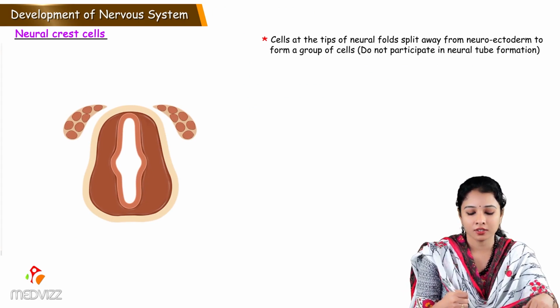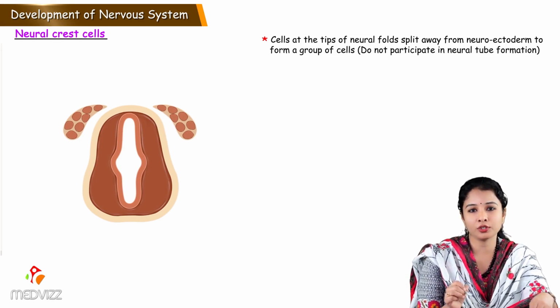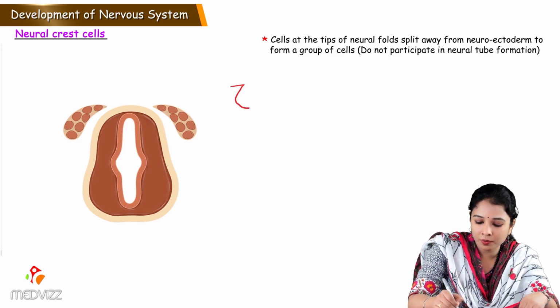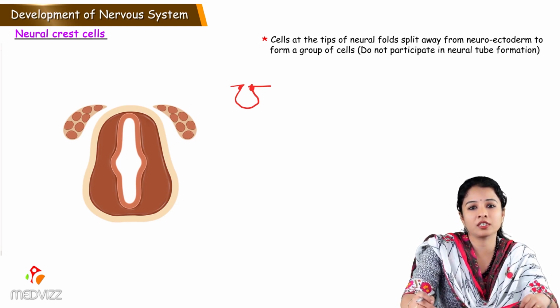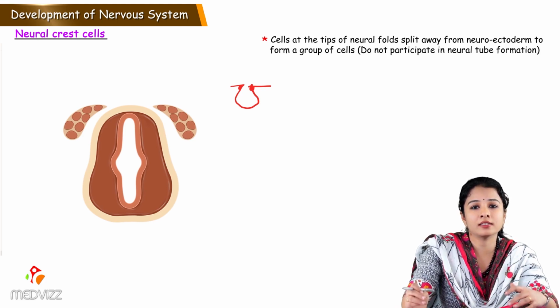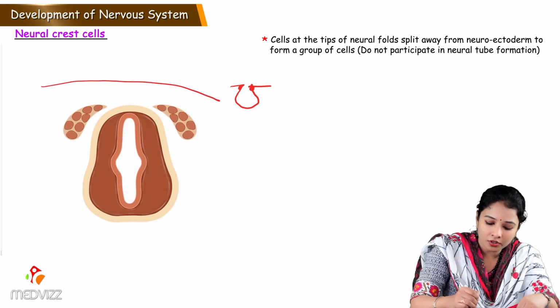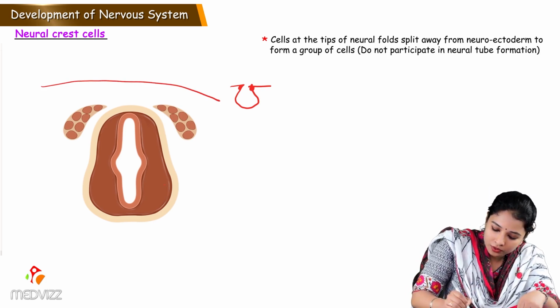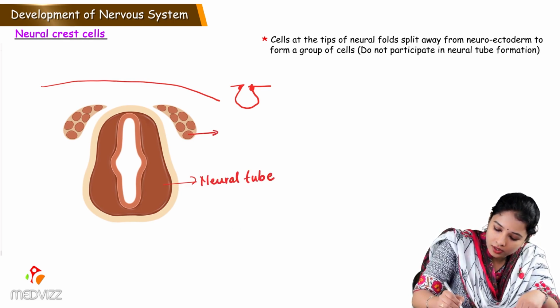Neural crest cells. These are the cluster of cells which are formed during neurulation. When the neural tube forms, the tips of the neural tube split away from the neural tube, forming a separate cluster of cells called neural crest cells. These neural crest cells do not participate in the formation of the neural tube, and these cells lie beneath the surface ectoderm, on the dorsal side of the neural tube. So here is the neural tube, and these are neural crest cells.